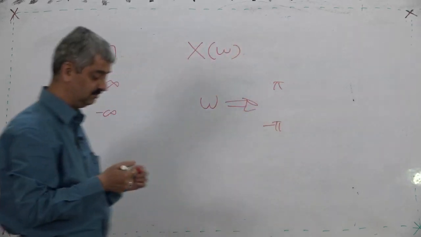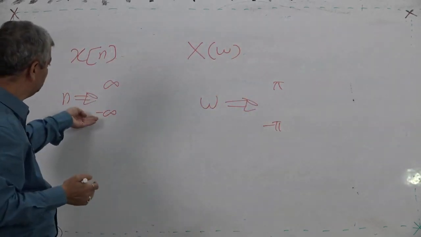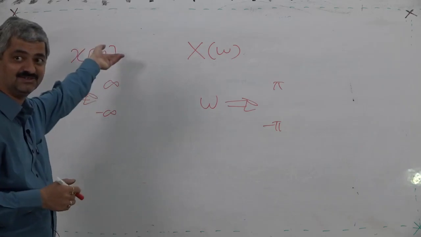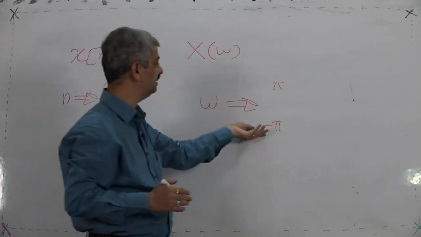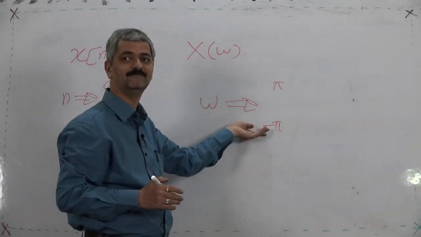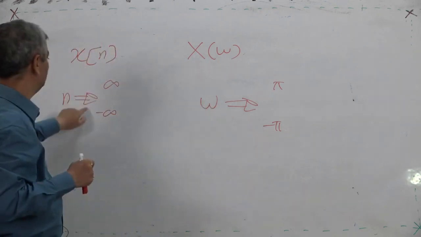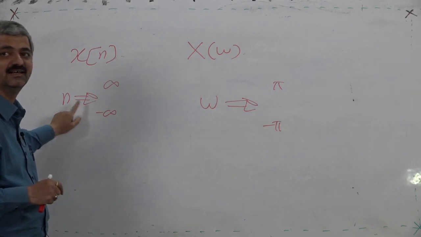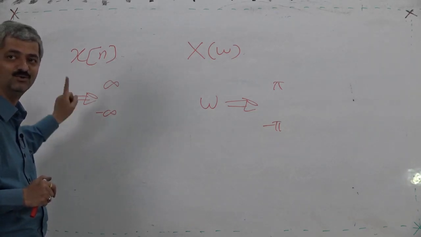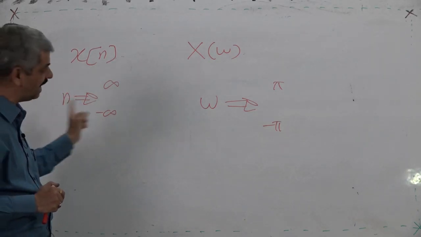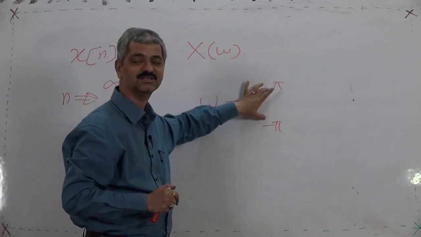Then how is the information contained in these infinite samples contained in the finite range of omega? The key is, even though n is infinite, it is an integer: n equal to 0, 1, 2, 3, minus 1, minus 2, minus 3. And even though omega's range is finite, it is continuous.